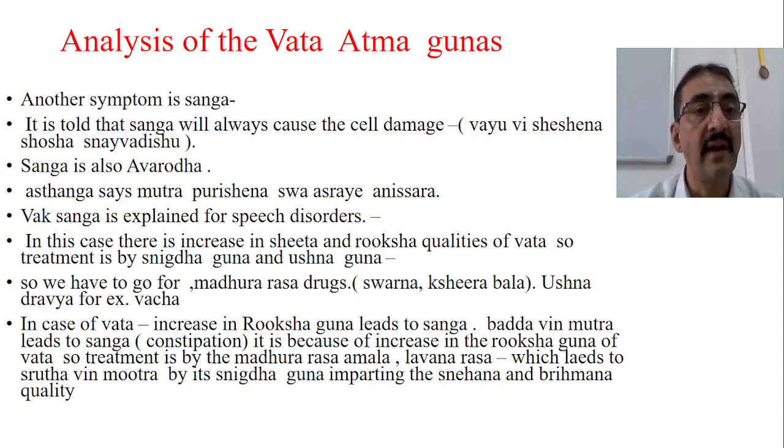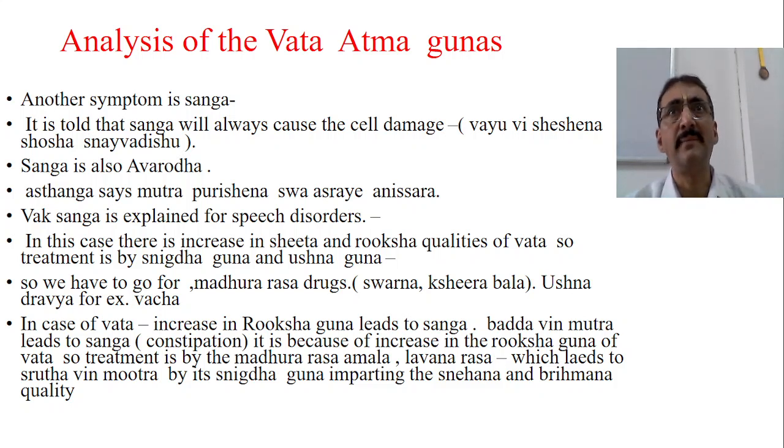Ashtanga says Mutra Purusha Swa Ashraye Anisaraha; that is called Sangha. Vak Sangha is also seen. Kashyapa explains Vak Sangha, Vak Kshaya, for speech disorders. So Sangha is there everywhere: some obstruction or block, maybe mechanical, functional or structural blockage.